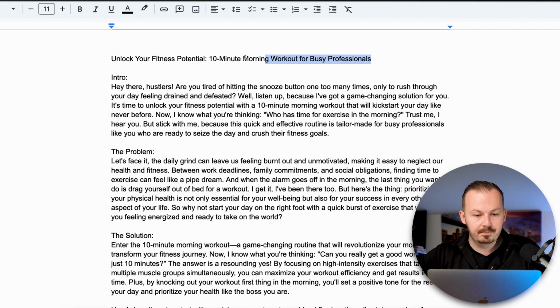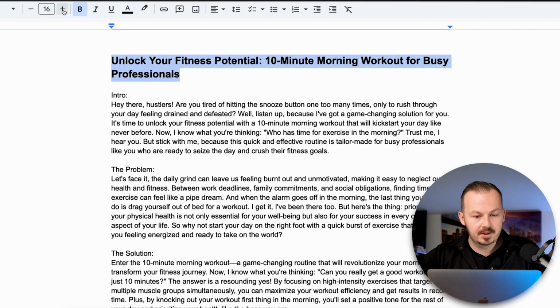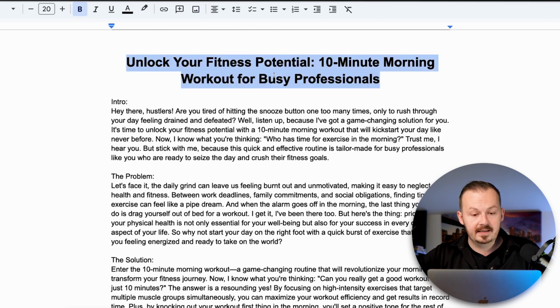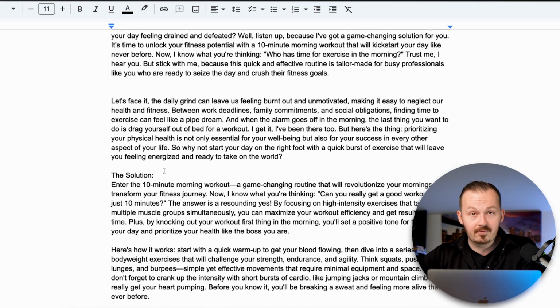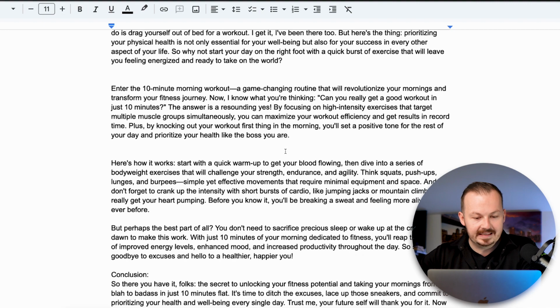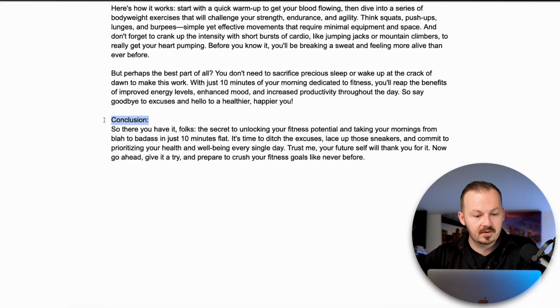For example, like improving the quality of this title by making it, let's say, bold, larger, and I'm also going to position it right in the middle. Then I'm just going to delete these headline titles because I really don't want them, and it's a dead giveaway right away that it's been generated by AI, at least for us who know what ChatGPT is and how it works. So for that reason, I'm just going to delete this.